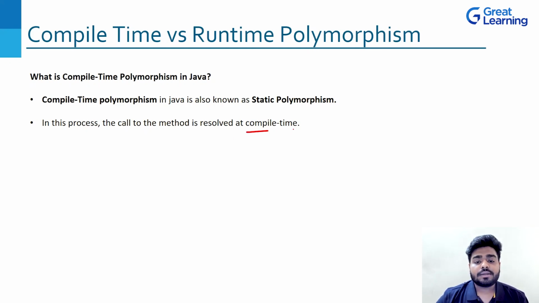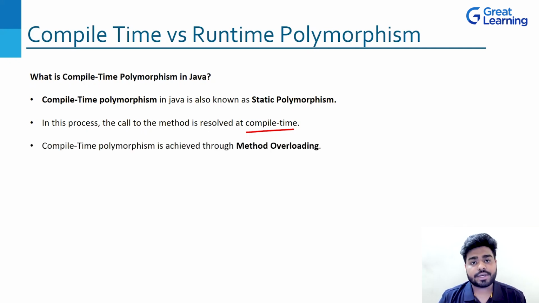If you remember, there are two things, compile time and runtime. Compile time is that time when the program is getting compiled, and runtime is that time when the program is getting run, right? So in method overloading, whenever you execute any program of such kind, it actually resolves everything in the compile time, and that is why the name compile time polymorphism. Compile time polymorphism is achieved through method overloading.